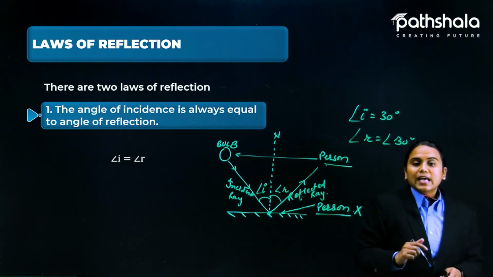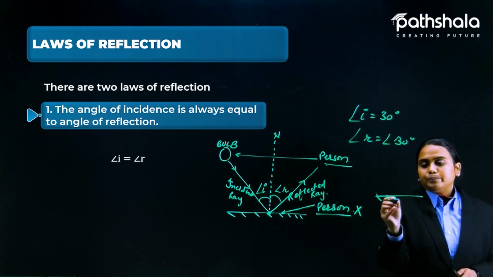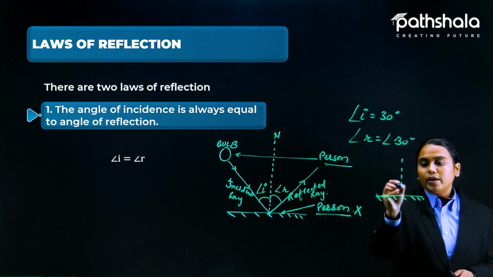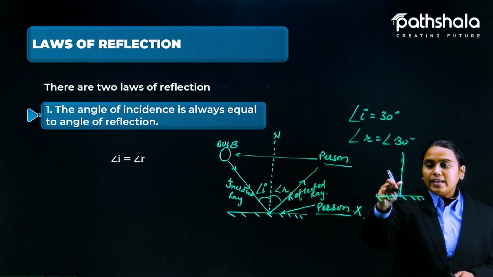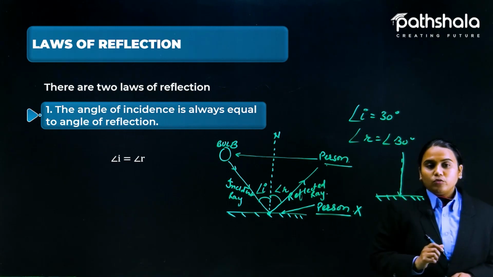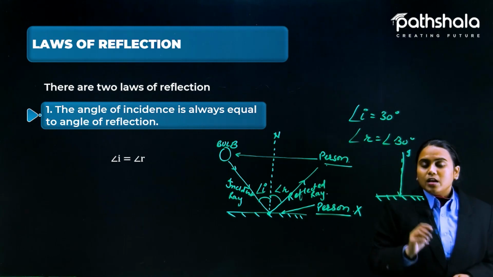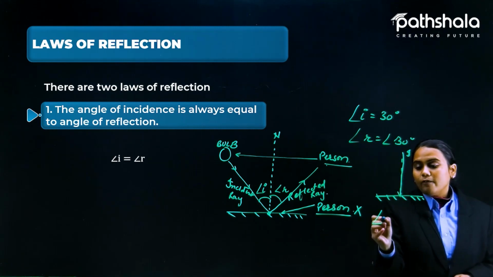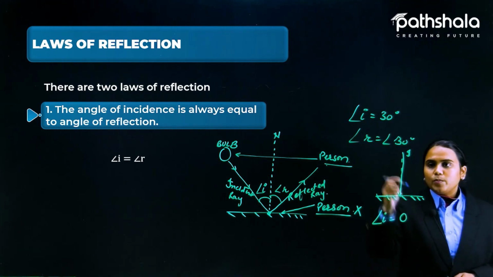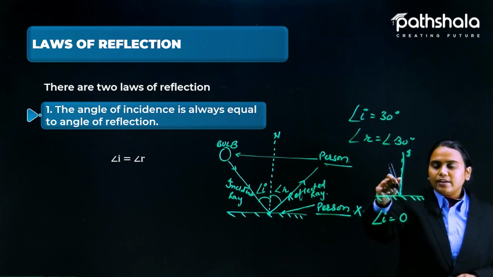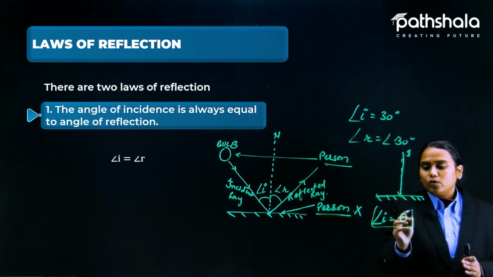Now students, what will happen if the light is coming in this way? Like this is a normal, and if we are perpendicularly throwing the light and it is incident in this manner only, like this is the incident ray, then the angle of incidence in this case would be 0. Yes, it would be 0 because the normal and the incident ray would be the same. Overlapping means they are 0.